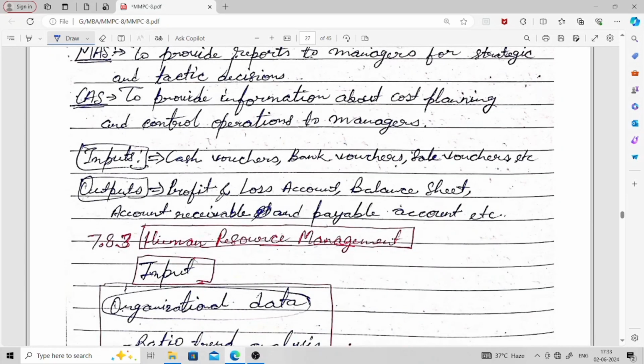The output may be profit and loss account, balance sheet, accounts receivable and payable accounts, etc. These are the outputs of the processing of financial data. When we do some kind of operation on the financial data, we get these outputs.